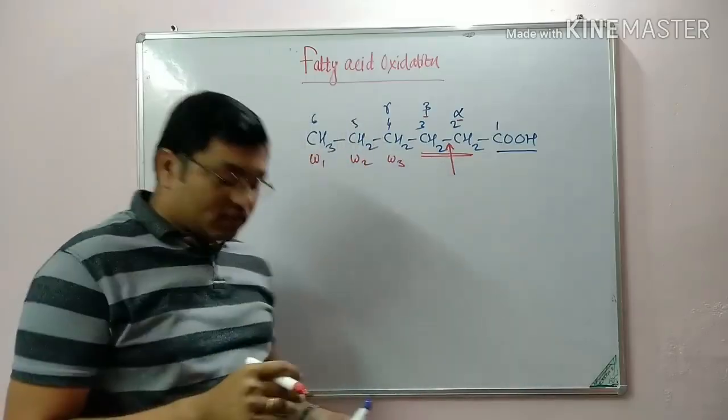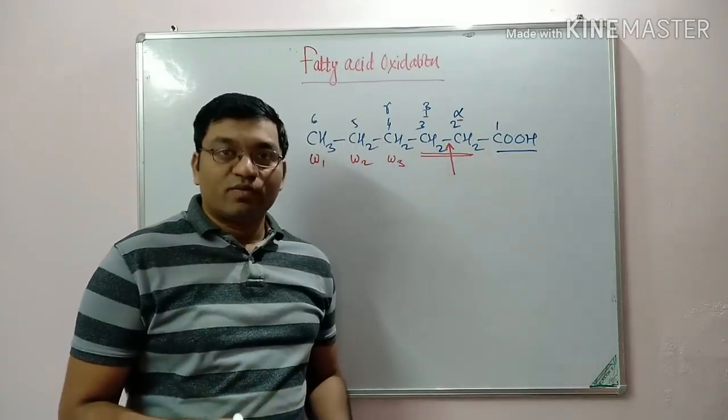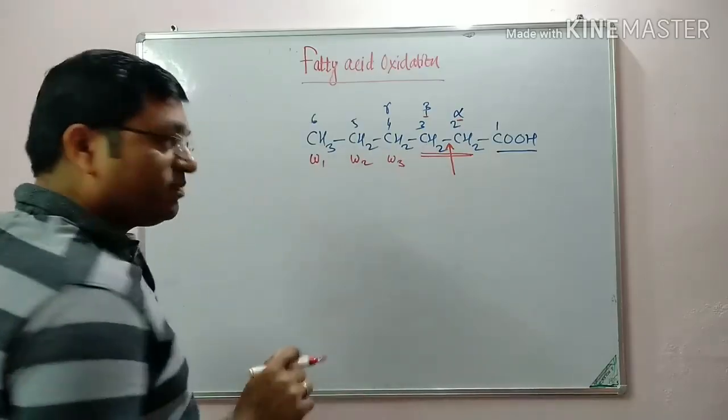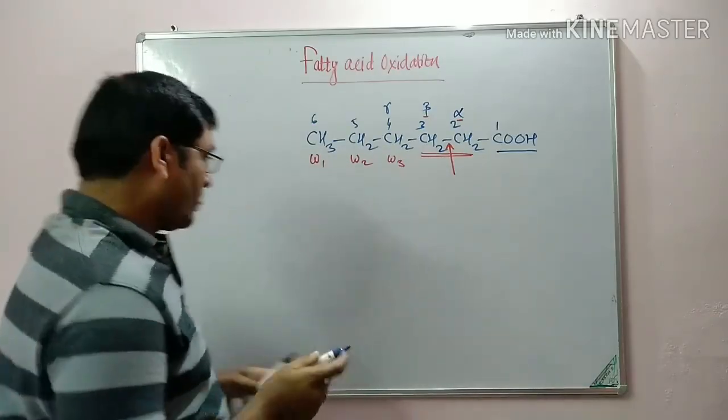Now in oxidation, there are a number of types of oxidation. Of these, beta oxidation is more common.